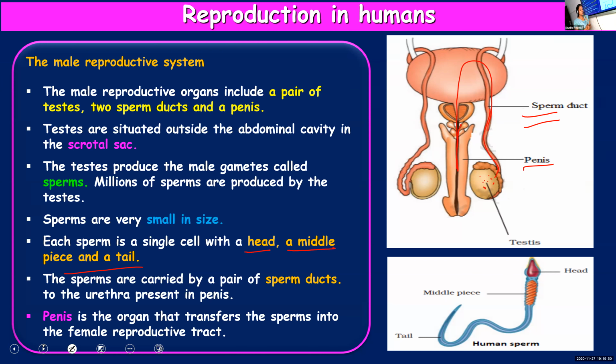And what do you know about its structure? They are very tiny structures having head, middle piece, and tail. Tail helps in movement. Then, testis is over. Which is the next part? Sperm ducts. What is its function? It helps in carrying the sperms. Then the last one, penis. What is its function? To transfer the sperms, the male gametes, to the female reproductive or female genital tract.